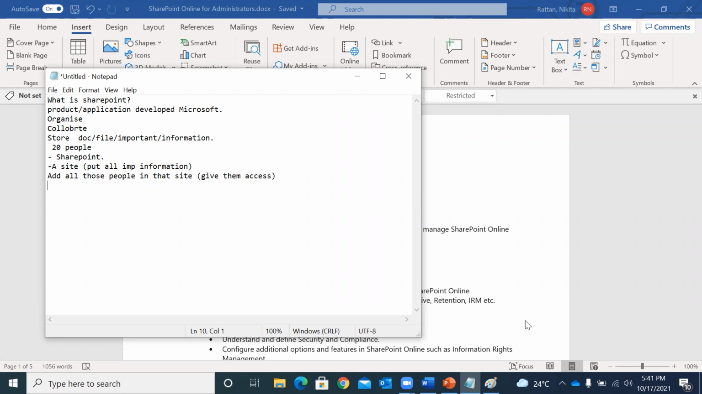Now when I'm saying SharePoint Online, I'm pretty sure you must have also heard that we have SharePoint 2010 as well. We have SharePoint 2013, 2016, 2019, and now SharePoint Online. So I would like to clear this out to everyone that for this particular session, and for our future sessions also, we are only going to cover SharePoint Online.